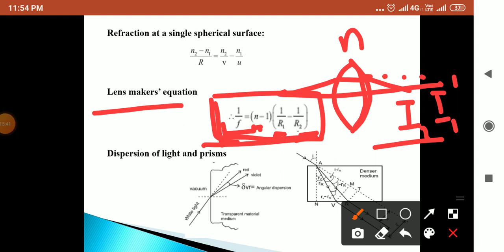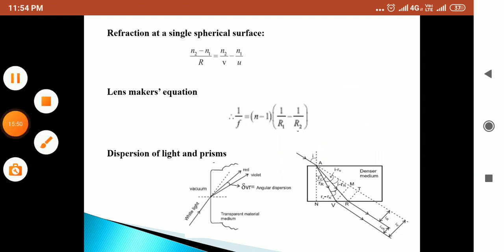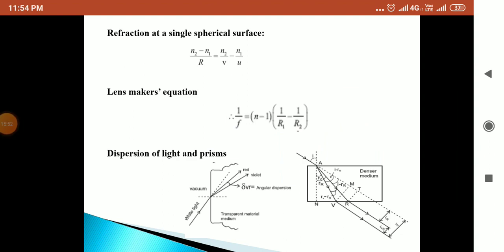Then further, dispersion of light in a prism. As we know, the color of light that we see depends upon the frequency of that ray. So the refractive index of a material also depends upon the frequency of the wave and increases with frequency. So the refractive index is different for different colors.